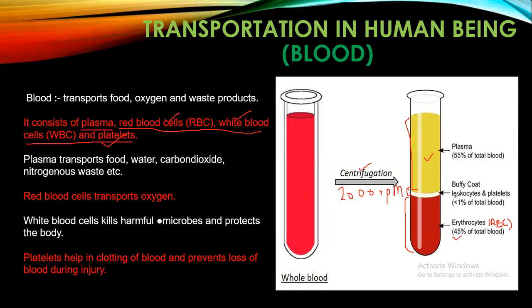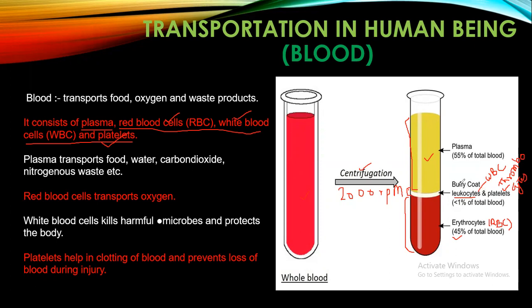blood. Then you have leukocytes, which are nothing but WBCs, that is white blood cells. And then you have platelets, which are also called thrombocytes.